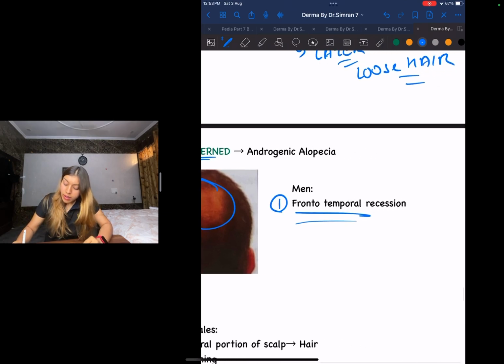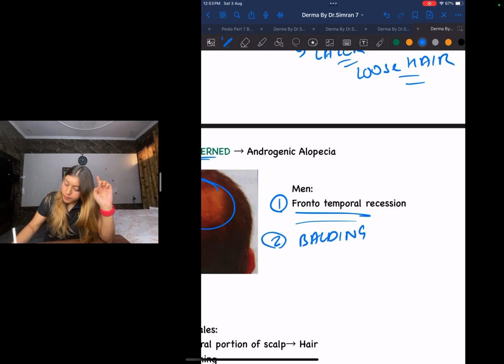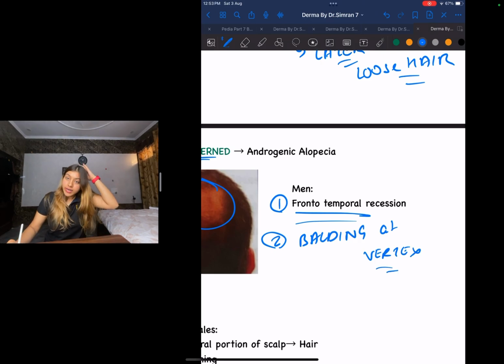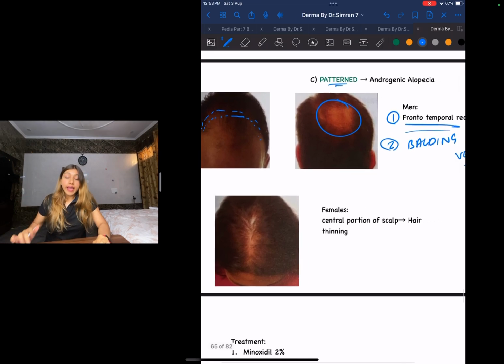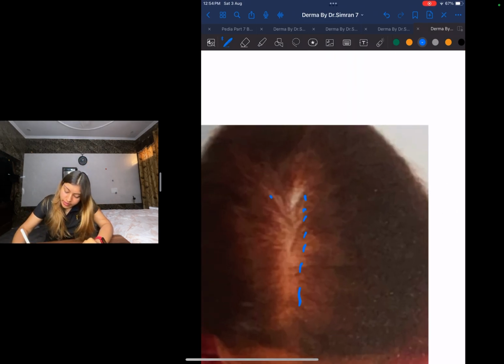So one is frontotemporal recession. Second thing that you will see is balding at your vertex. Over here you will get a takla at your vertex. Next guys, let us see what happens in females. In females, the central portion of your hair will start thinning. This central portion will start thinning.